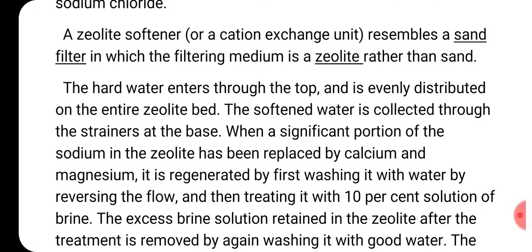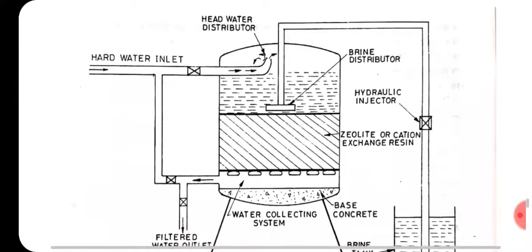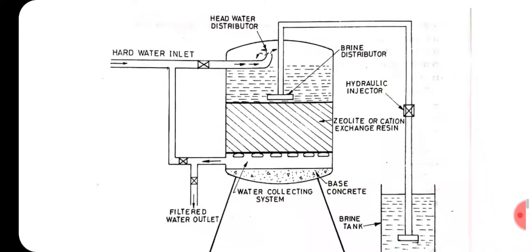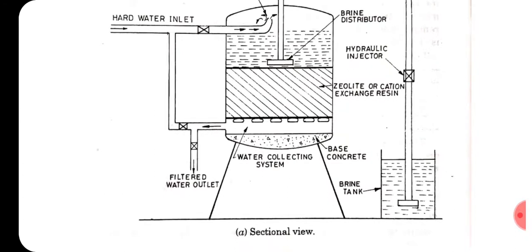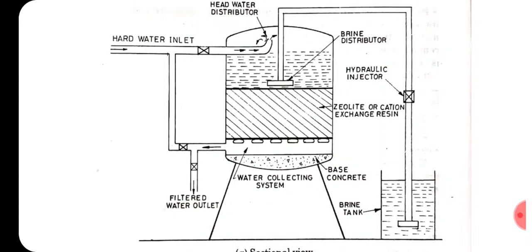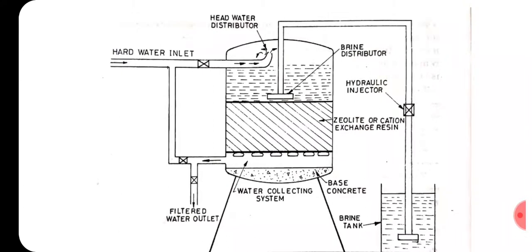Next paragraph: the hard water enters through the top and is distributed over the entire zeolite bed. The softened water is collected through the strainers at the base. I will better show you the figure so that you will understand. This is the figure of the zeolite setup, a sectional view. From the left end, hard water is allowed to go into the tank.